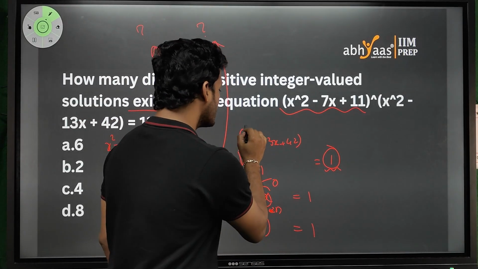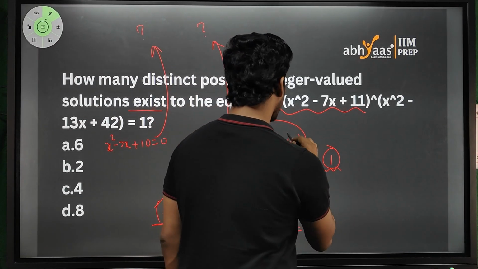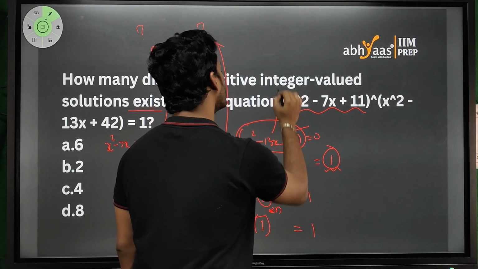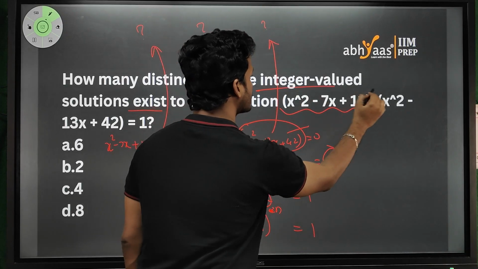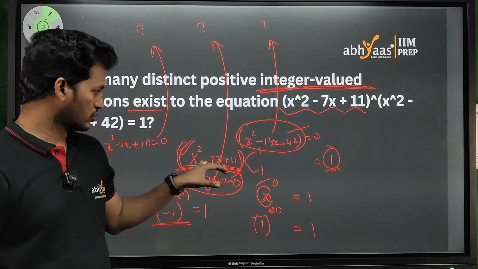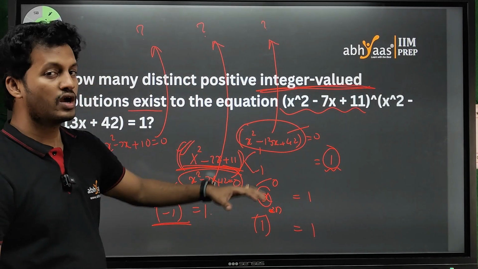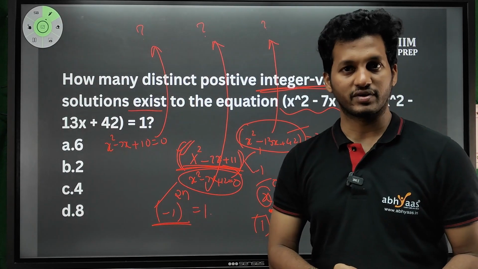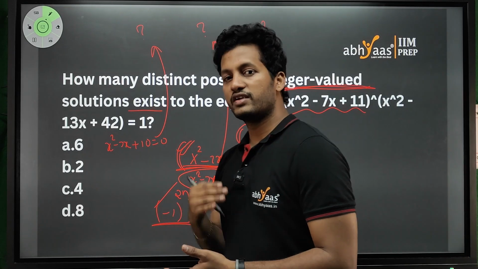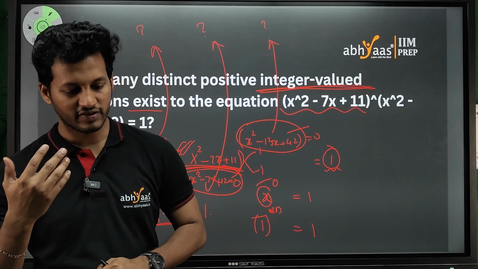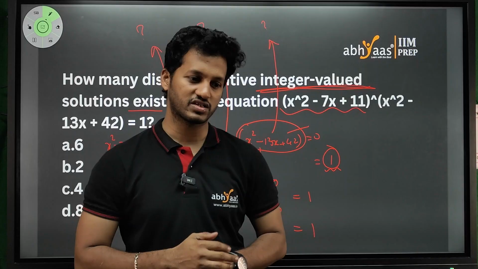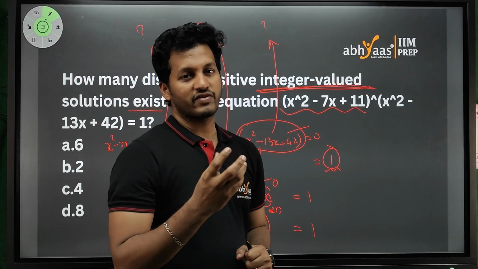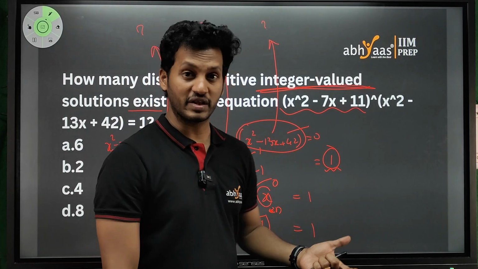Check it. And there is only one more thing here, that is x square minus 13x plus 42 has to be 0. Then how many solutions are possible here? How many integer valued solutions? Remember this, solutions can be 2 only, here 2, here 2 and here 2, but whether they are integers or not, you can always check by finding the discriminant. In this way, different problems can be asked in quadratic equations. I discussed only those top models and important models that were given in your previous year questions.